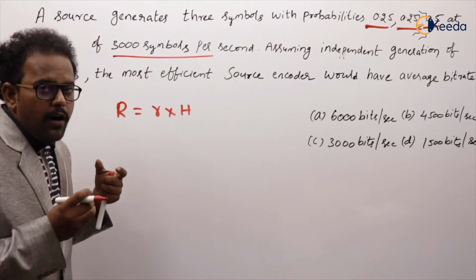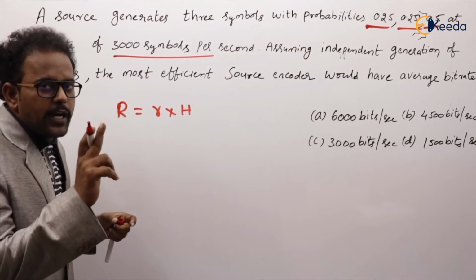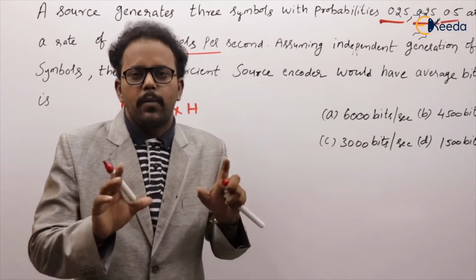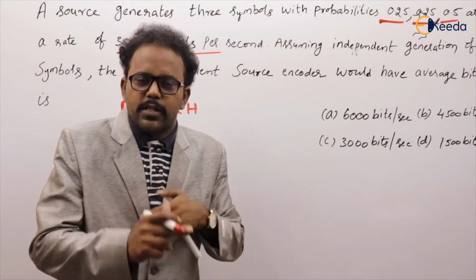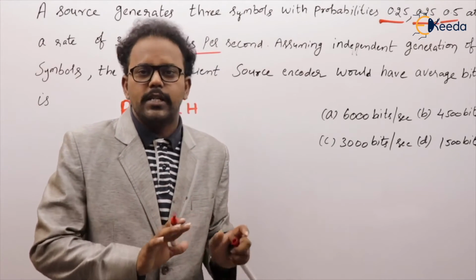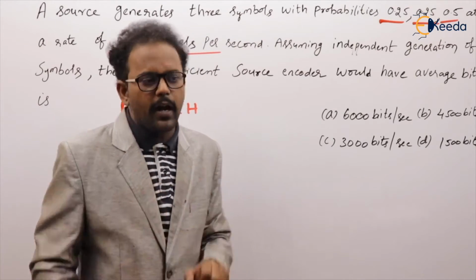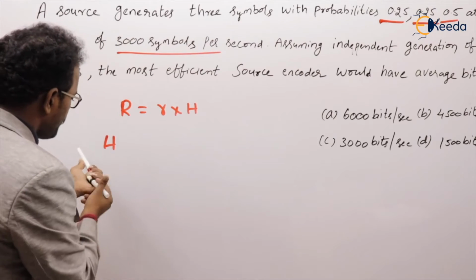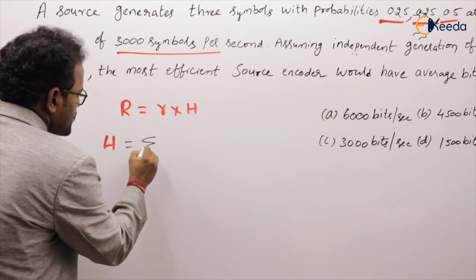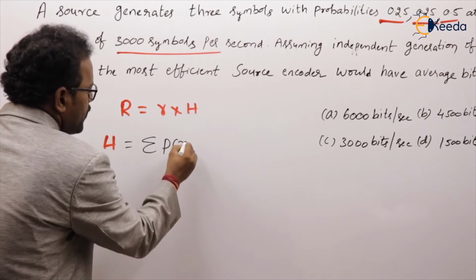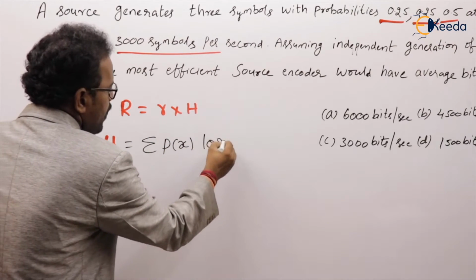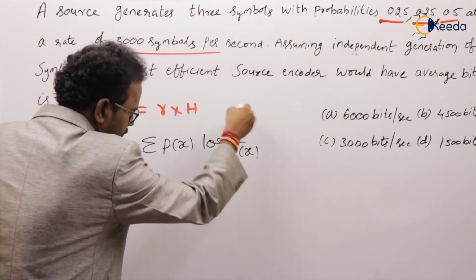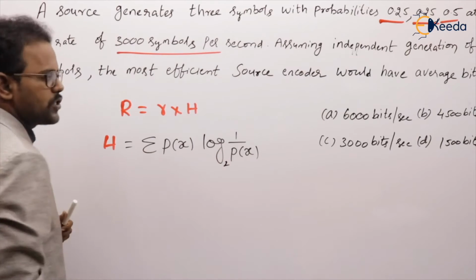See, in all these problems, the H term is regularly coming. So calculation of entropy is a common model. The style of asking the question is different, but entropy is regularly asked. What is the formula we have for calculation of entropy? Entropy is nothing but summation of probability into log of 1 by probability. Of course, this term is called information.